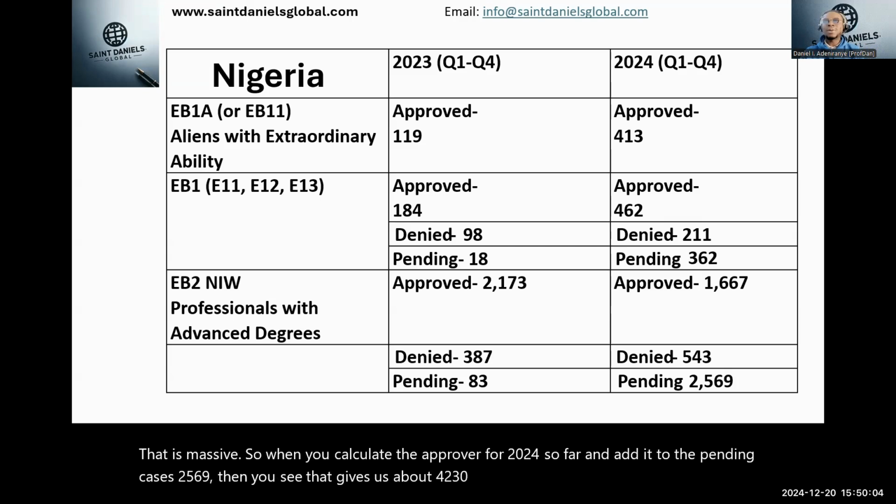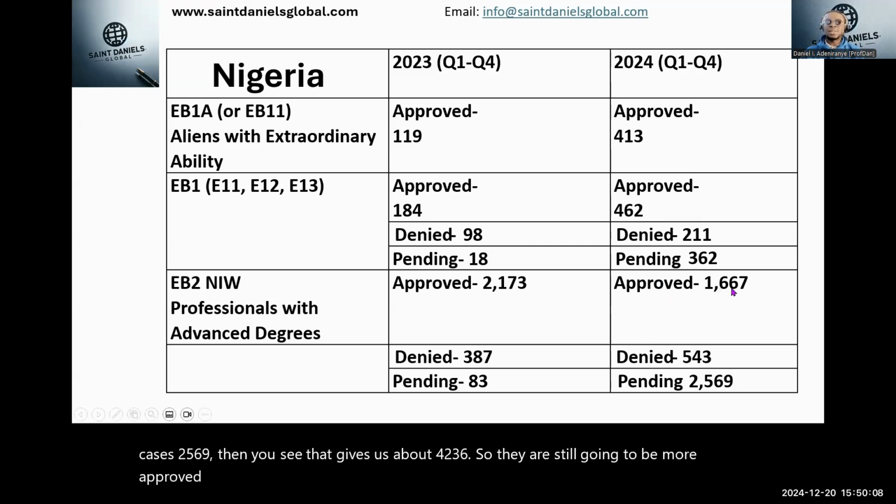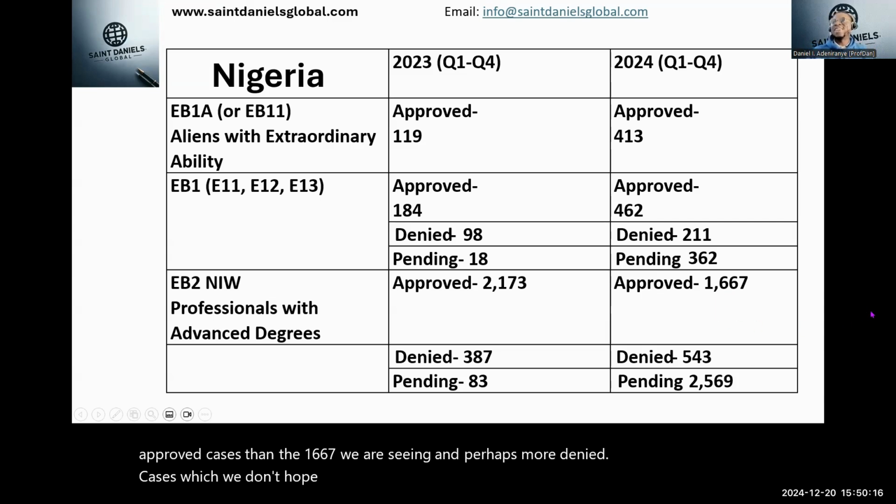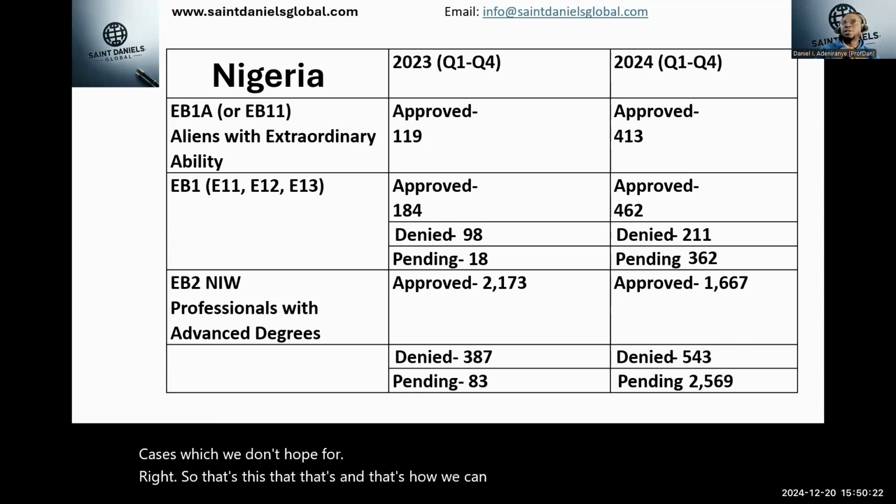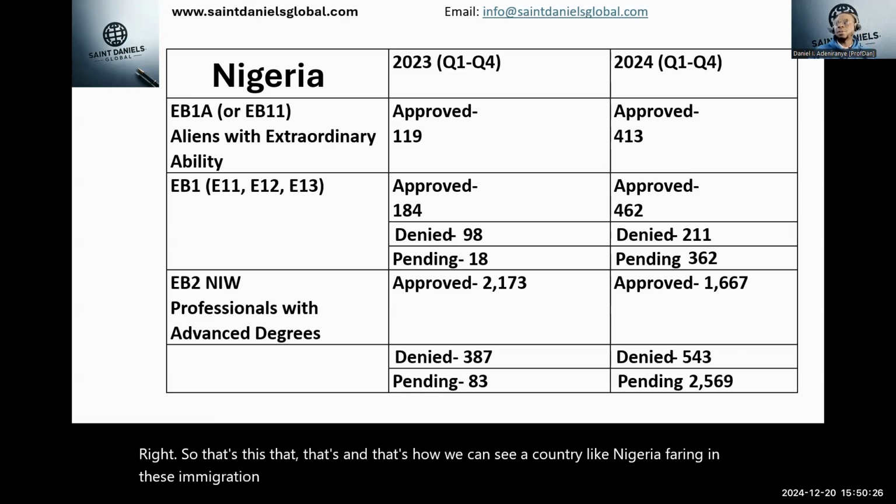So there are still going to be more approved cases than the 1,667 we are seeing, and perhaps more denied cases, which we don't hope for. Right? So that's how we can see a country like Nigeria faring in these immigration visa categories.